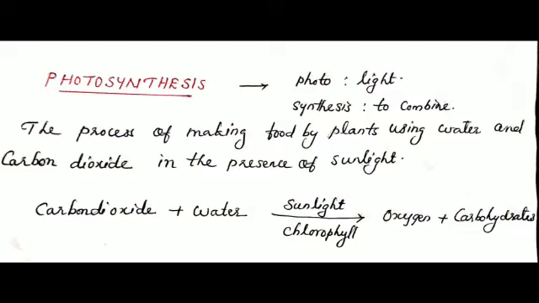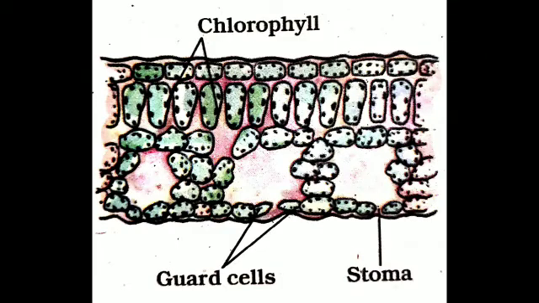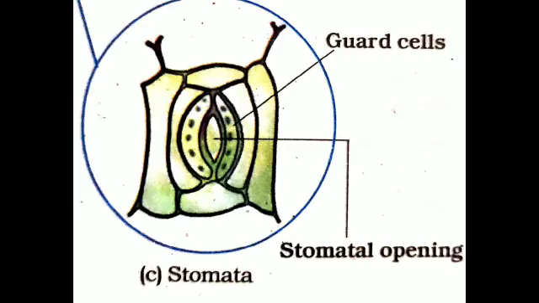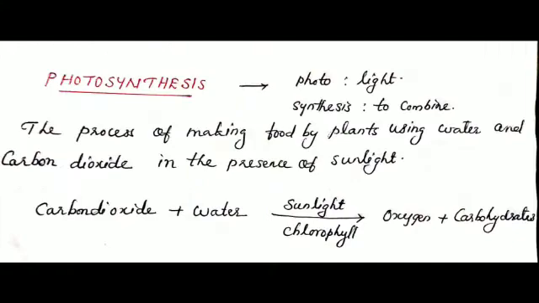Then the carbon dioxide is present in atmosphere. It is taken in through the tiny pores present on the leaves called stomata. It is surrounded by guard cells. Now, the leaf has taken carbon dioxide from the atmosphere, and water and minerals from the root, and in the presence of sunlight, it starts to manufacture food. During the process, oxygen is released and food is formed in the form of carbohydrate. This is stored in plants as starch.